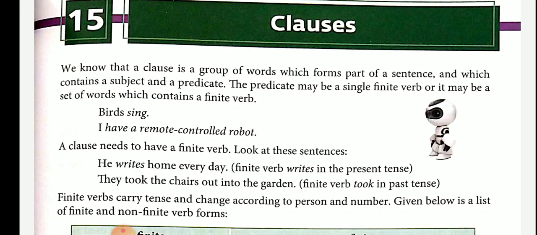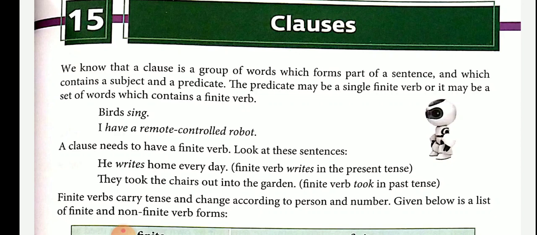The instruction is to identify the main clause and subordinate clause in each of these sentences. You have to identify which is the main clause, which is the subordinate clause. I will do a couple of examples and the remaining ones you have to do yourself.